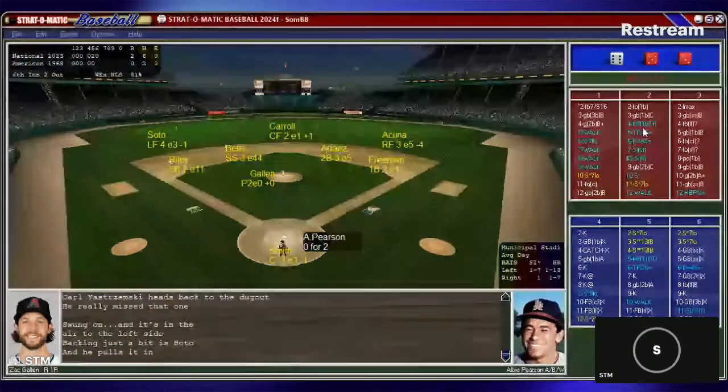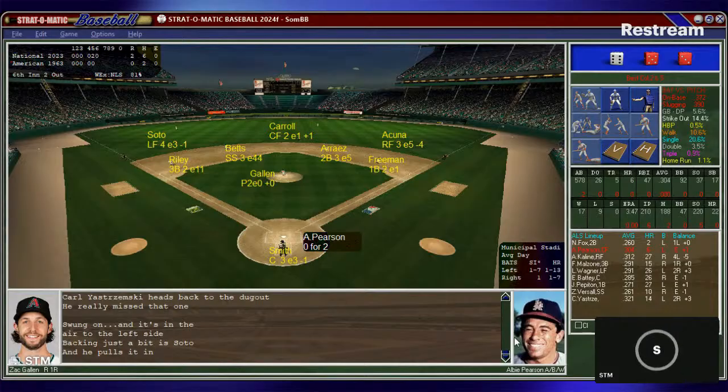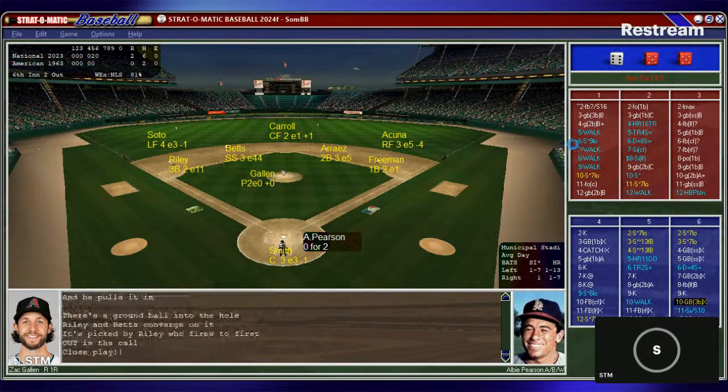And now here's Albie Pearson, a .304 hitter. He's a left-handed swinger. I believe he played left field here for the American League. He's a center fielder, actually. Let's see if they have a center fielder who can play effectively, and that could be Tommy Tresh, but again, not a situation where you want Tresh here. And Pearson back with 2 outs. Smith puts down the sign. Gallen with the windup and pitch to Pearson. And ground ball to third, picked up by Riley. Throws him out, retires the side.